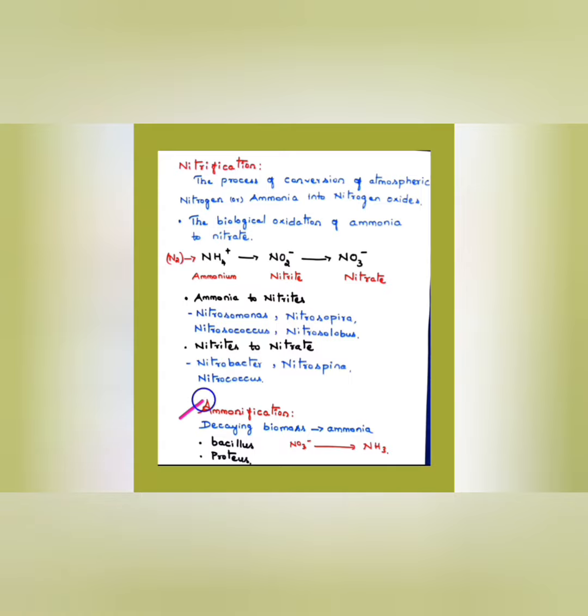Next process, ammonification. The conversion of decaying biomass into ammonia, back to the atmosphere, is known as ammonification. This is done by bacteria called Bacillus and Proteus. NO3- is converted into NH3, ammonia.